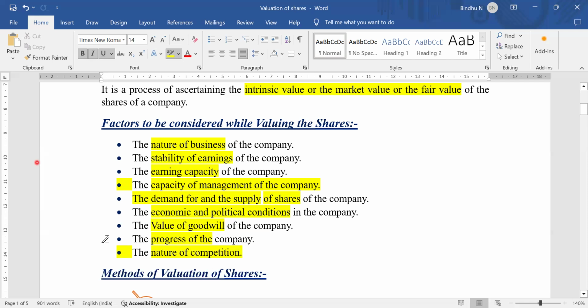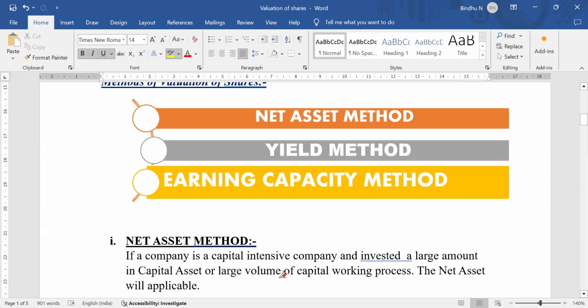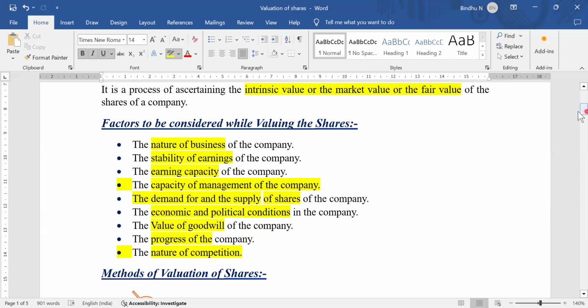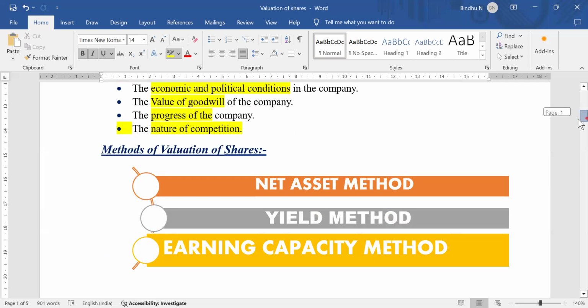Come to the next one. The next one we have is the methods of valuation of shares. To make a calculation or valuation of shares, we have totally three methods. The three methods they have prescribed here. The first method they have given is the net asset method.